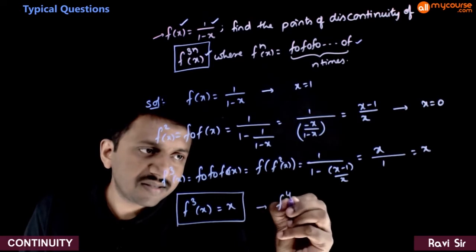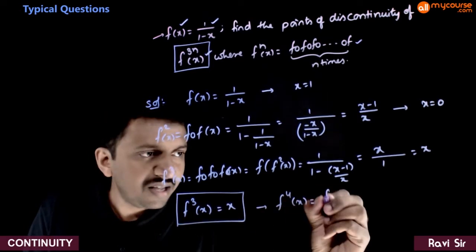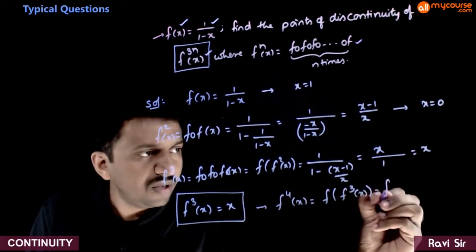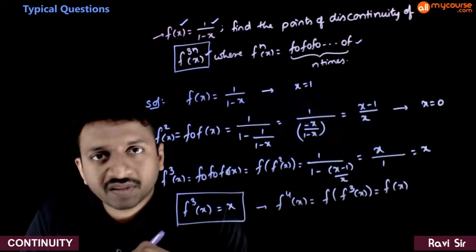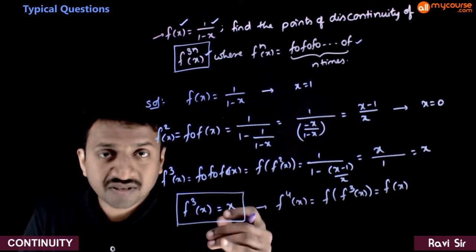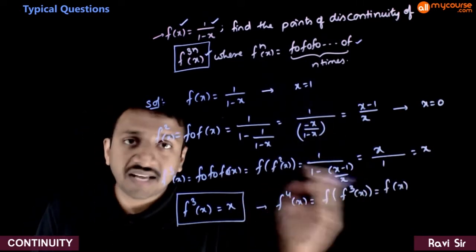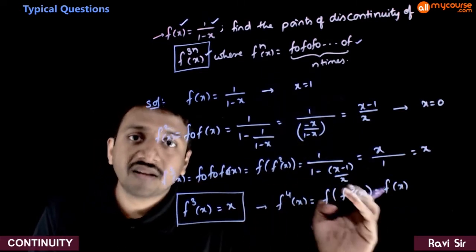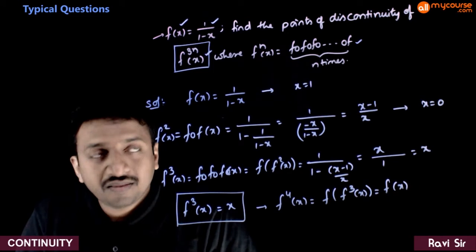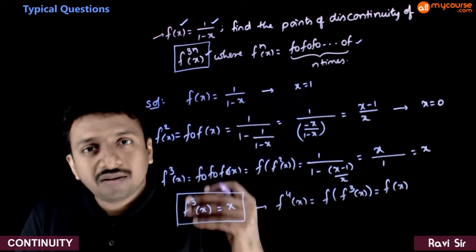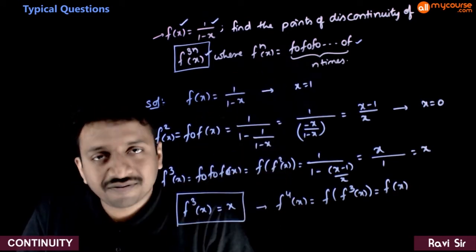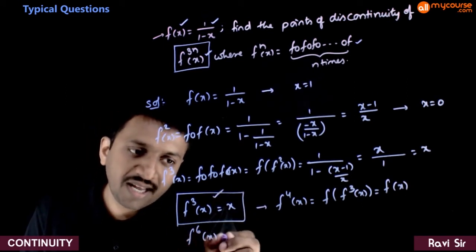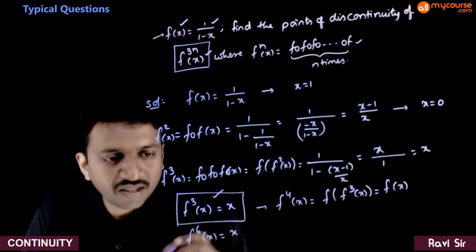So f4 of x is nothing but f of f3 of x, which is equal to again f of x. So after 3 times, the next time f4 of x is again equal to f of x, f5 of x is f2 of x, f6 of x is again f3 of x. That means the composite function is going on repeating itself, and after every 3 stages, it again goes back to x.